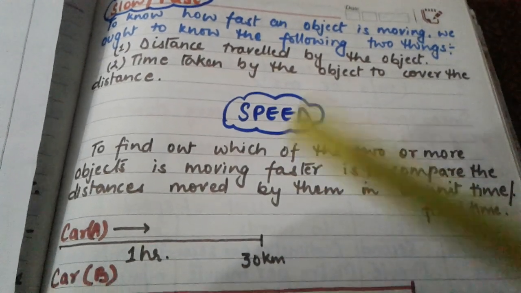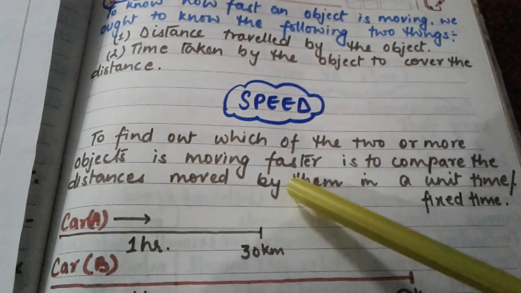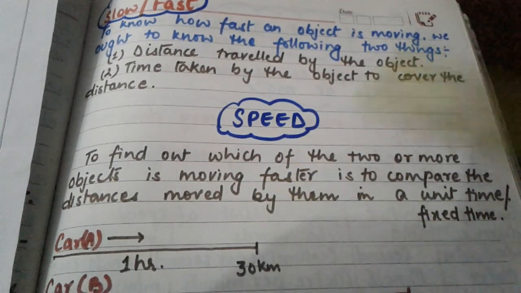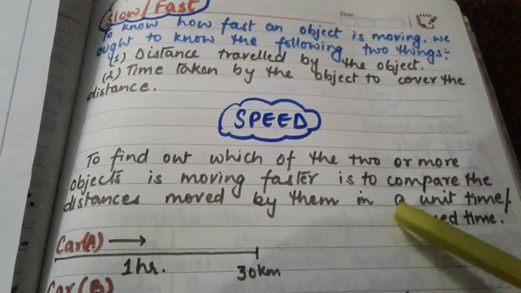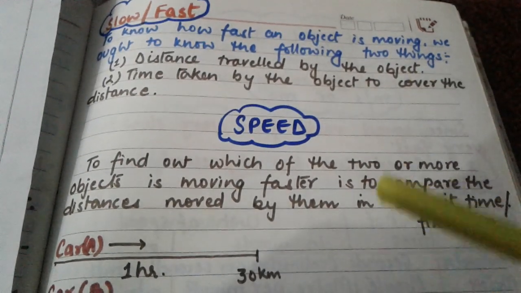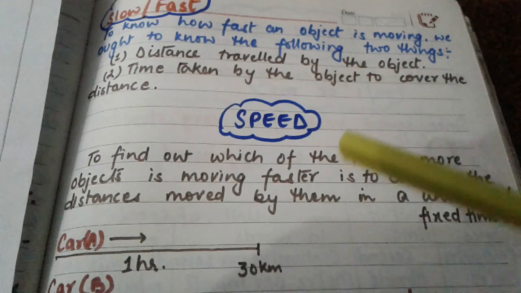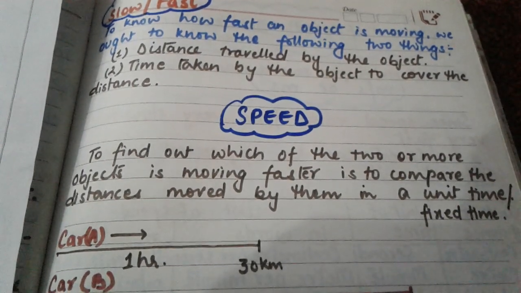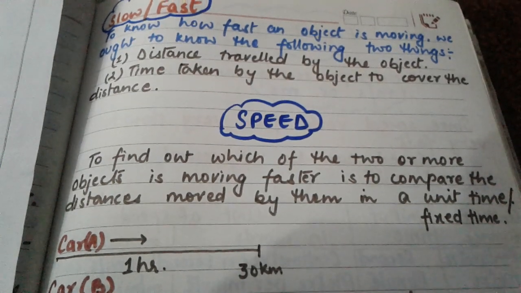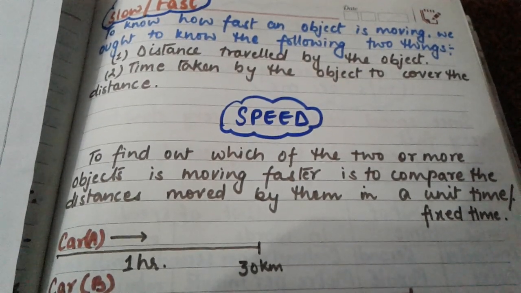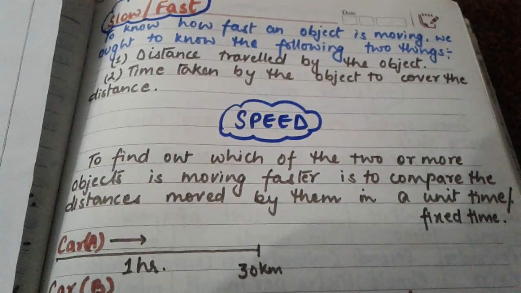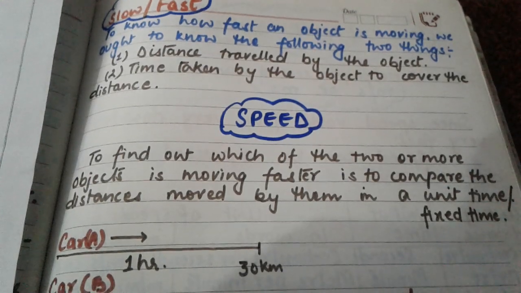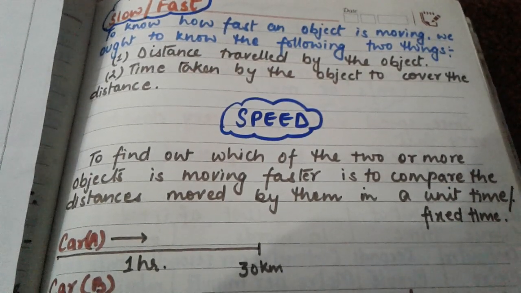Now to find out which of the two or more objects is moving faster, we compare. How do we do it? We compare the distance moved by them in a unit time or a fixed time. Suppose we want to compare which object is moving faster. If we have two or more objects, what will we compare? We'll compare the distances moved by them in a unit time or in a fixed time.